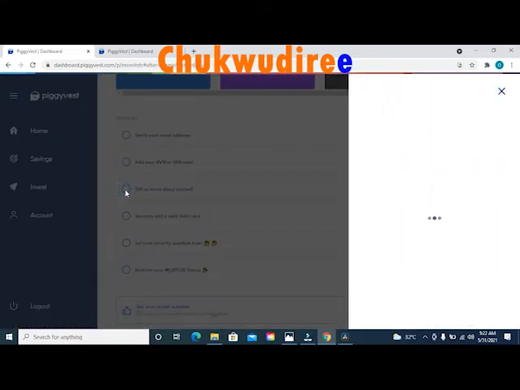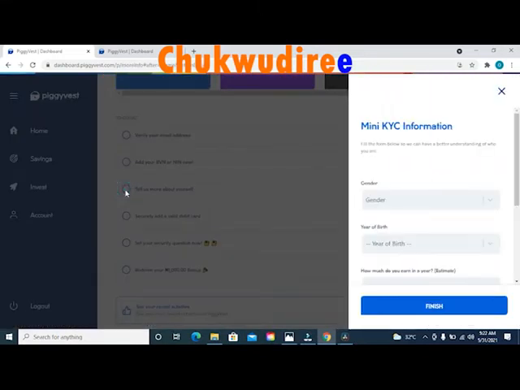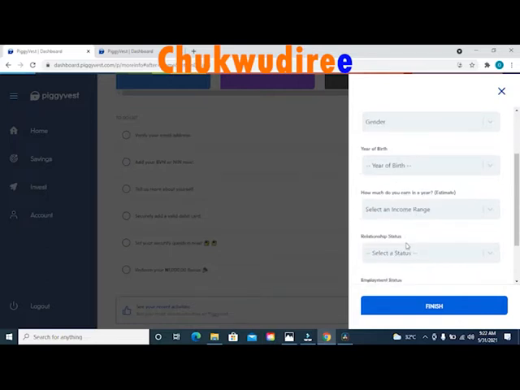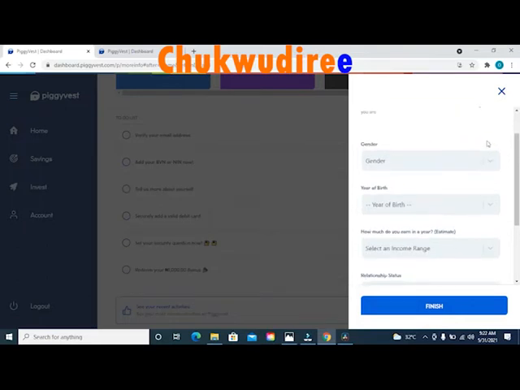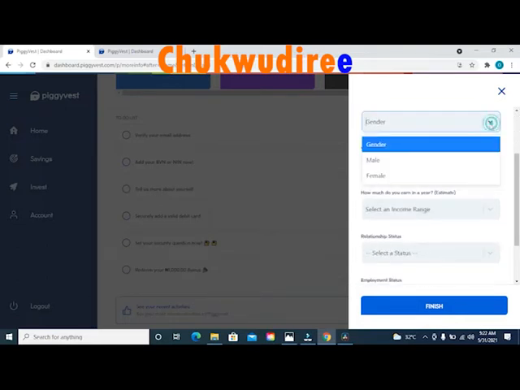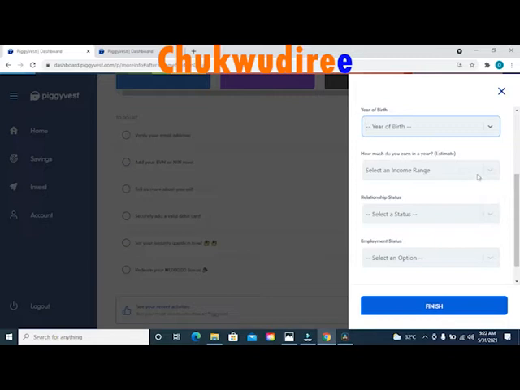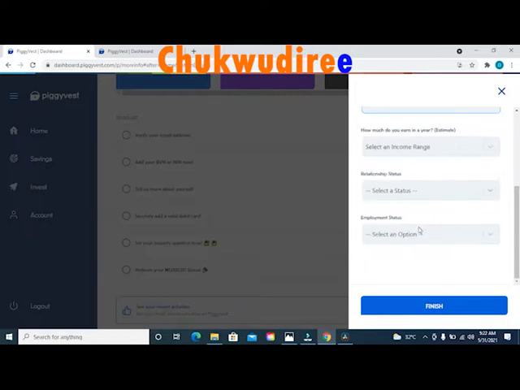Click on the third option that says tell us more about yourself. Once you click on that option, you will get a side pop-up message on your screen. On this pop-up message, you will be able to fill in your date of birth, your relationship status, your employment status, and how much you earn in a year. It's just filling information about yourself on this page. Once you are done, click on the option that says finish at the bottom of the pop-up message. Once you click on finish, your information will be saved.